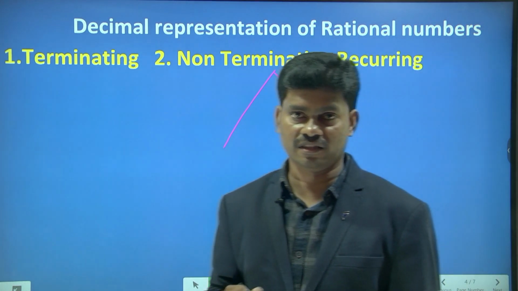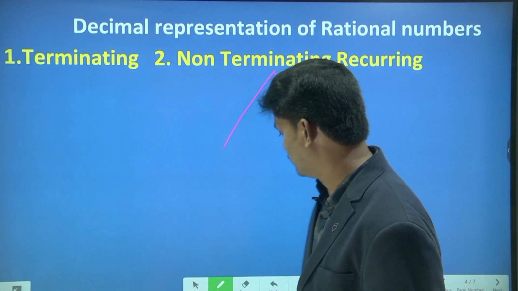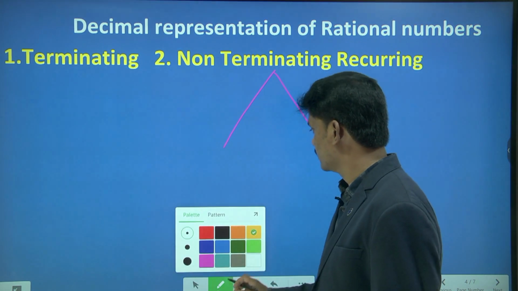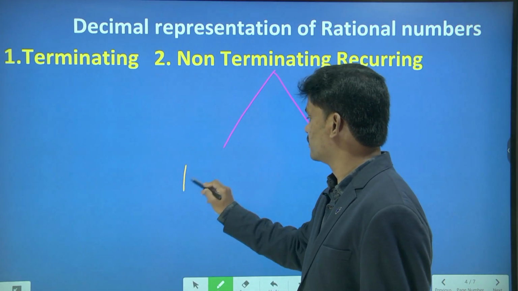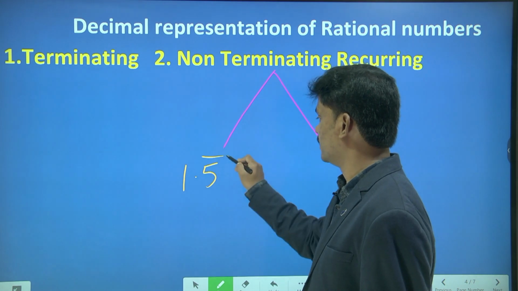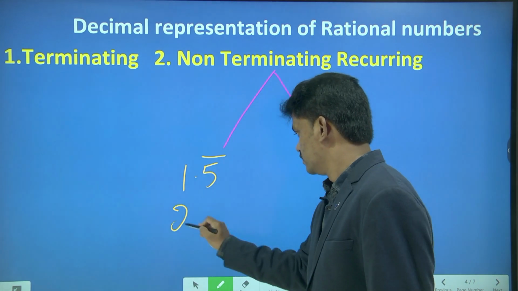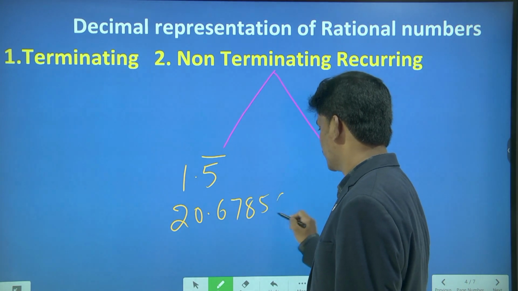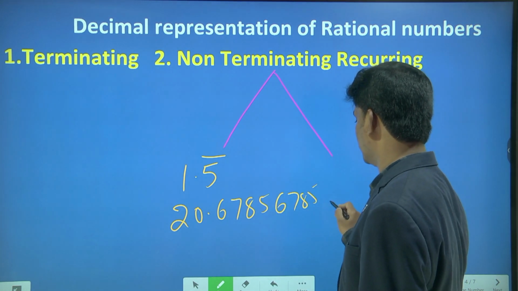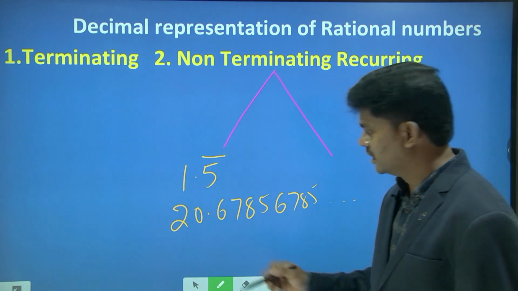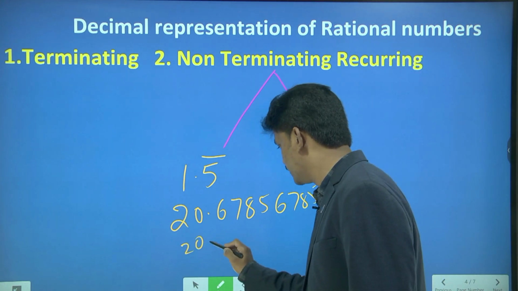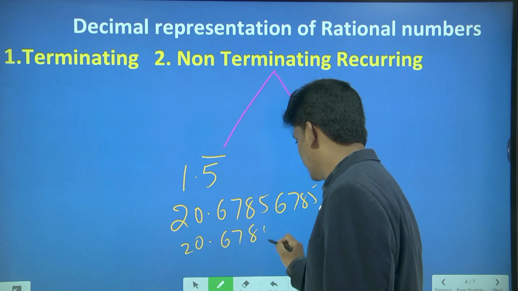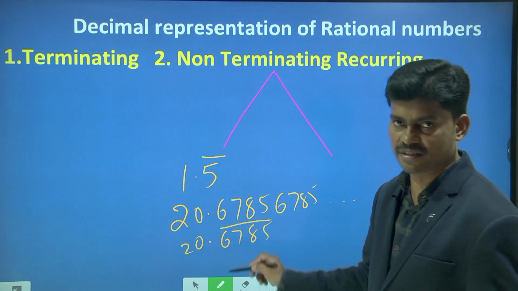I will write the example, then after we conclude it. Okay? See. Here in an example I will write 1.5 bar or 20.6785 and so on. So we will write it as 20.6785 bar. This is repeating.